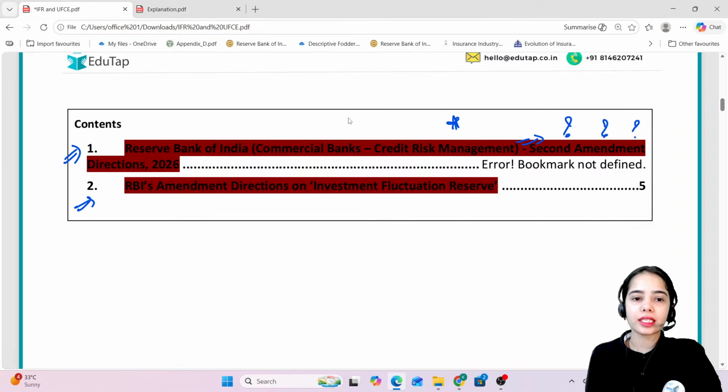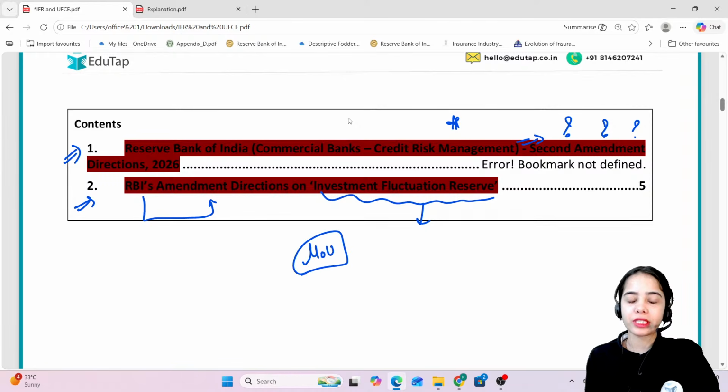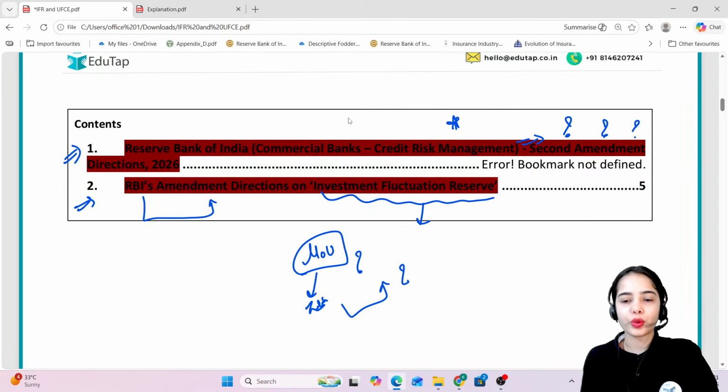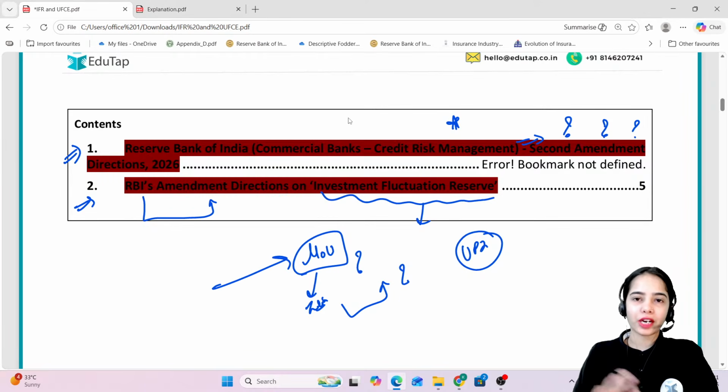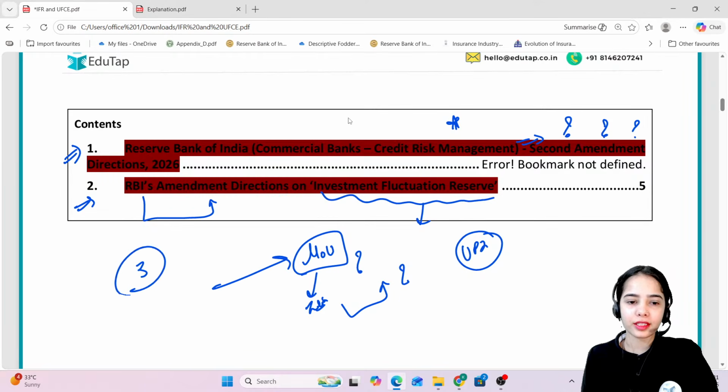The second news article is regarding the RBI's amendment directions on the investment fluctuation reserve. So this we are going to discuss, as well as there is also another MOU that has been signed by India. So what is this MOU and who is the partner of this MOU? How is UPI related to this? Recently this MOU has been signed, so that we are going to discuss. So actually three articles we will discuss in today's Finance 360-degree session.